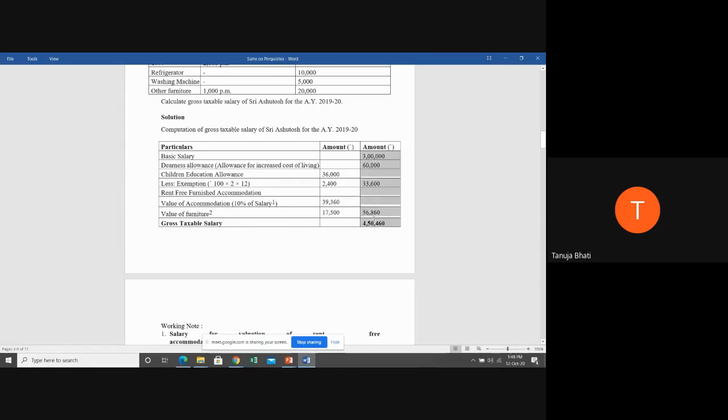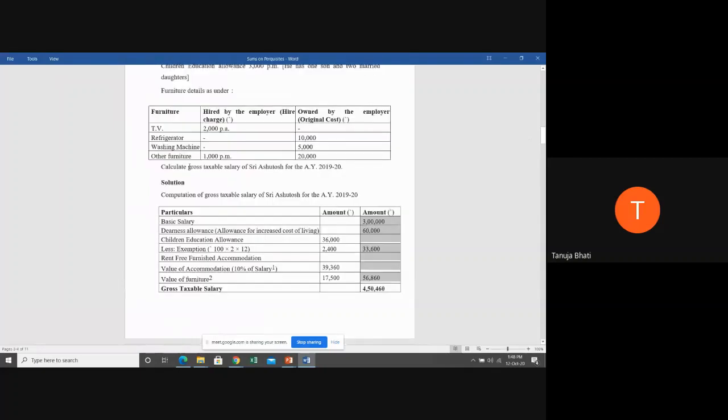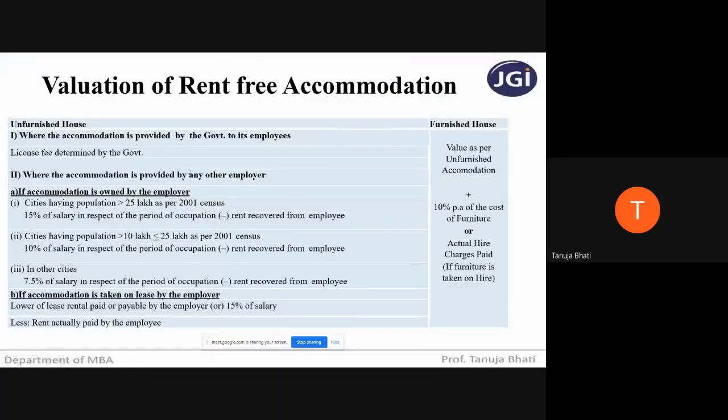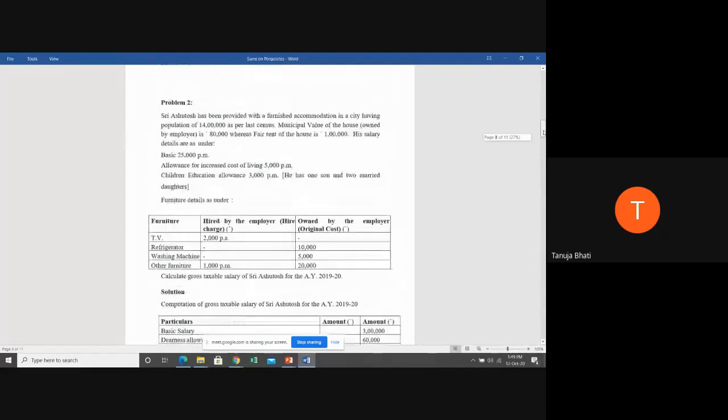And when you add all the benefits that are given to the employee, you get gross taxable salary. You are not going to minus the deductions because here they are asking you gross taxable salary, calculation of gross taxable salary. That is the reason you are going to conclude your answer here. So students, have you all understood the rent-free accommodation? The sum on rent-free accommodation, where we covered provision relating to unfurnished house as well as furnished house. Yes or no, students? Can we proceed?